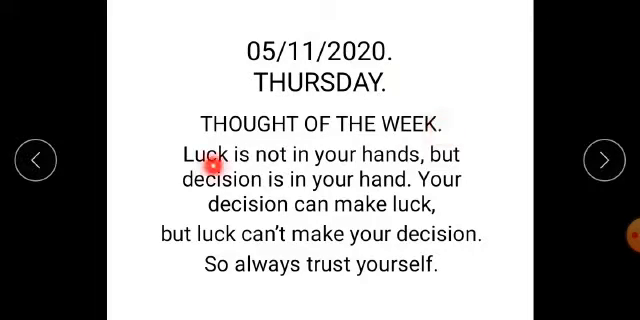Thought of the week. Luck is not in your hands, but decision is in your hand. Your decision can make luck, but luck can't make your decision. So always trust yourself. I repeat, luck is not in your hands, but decision is in your hand.